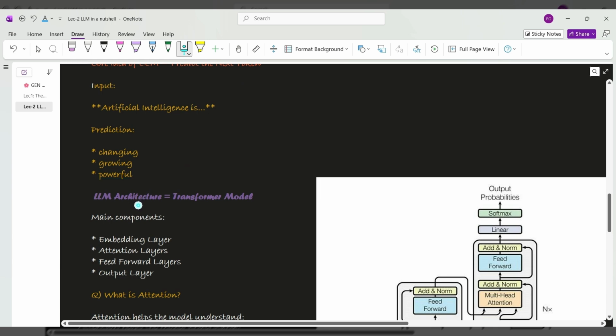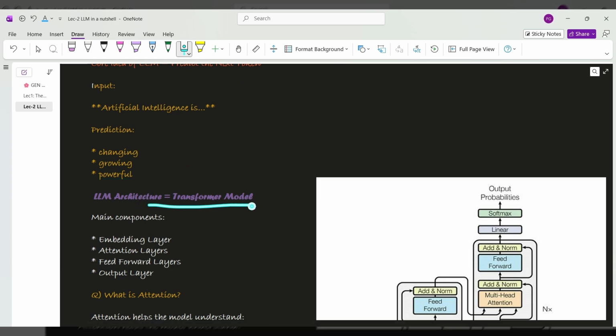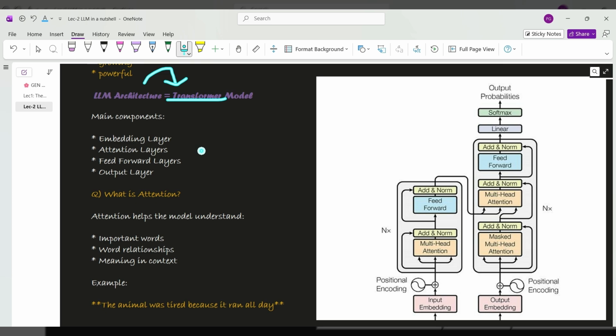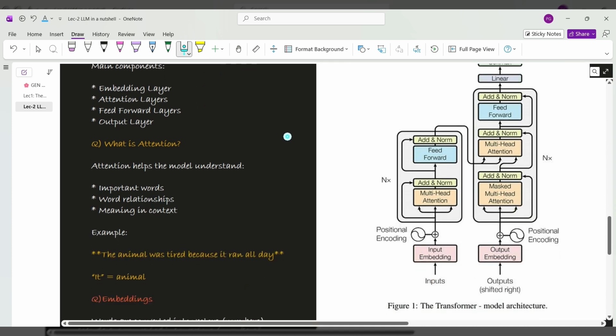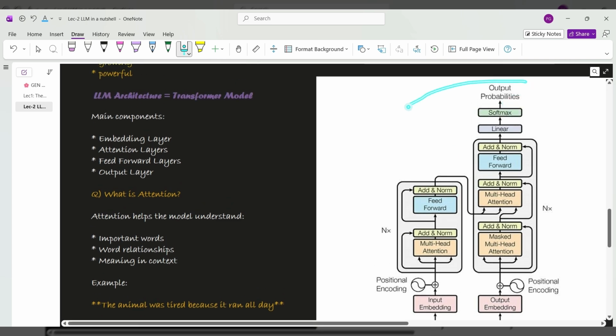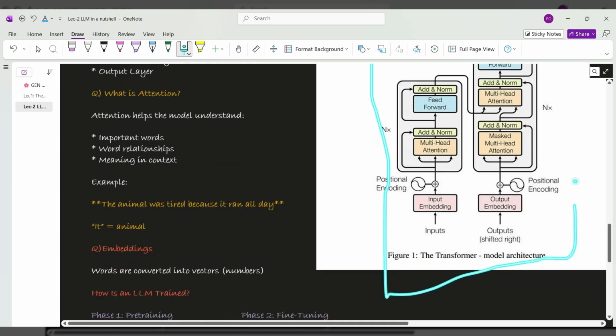I told you that its architecture is based on the transformer, so if anyone asks you about LLM architecture, you have to say the transformers model. You have to make sure that you explain everything: your tokenizer step, your embedding step, your attention step, feed forward, output layer. This is how it actually works, from the research paper.